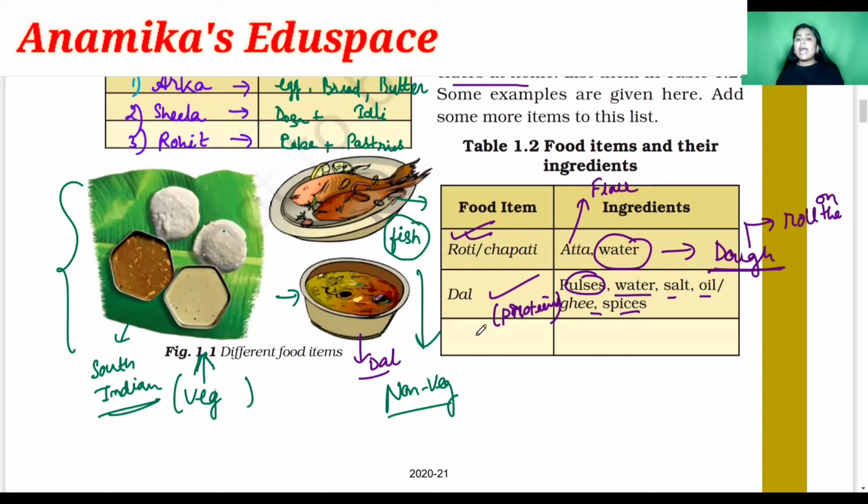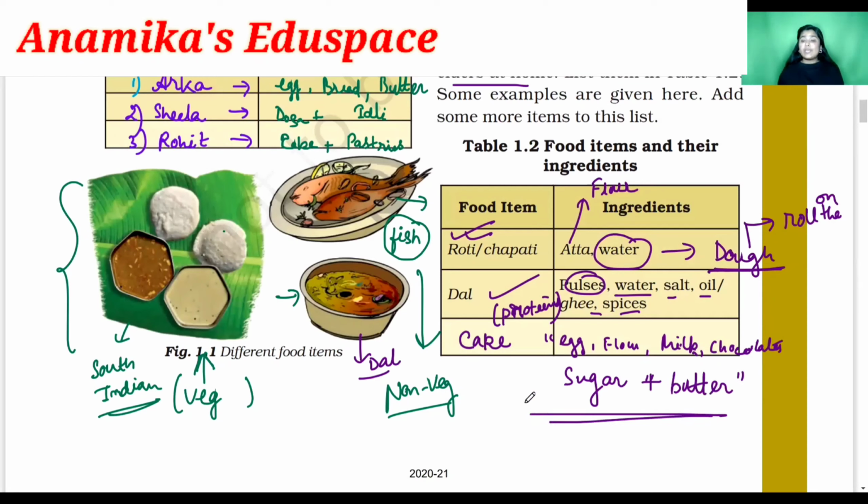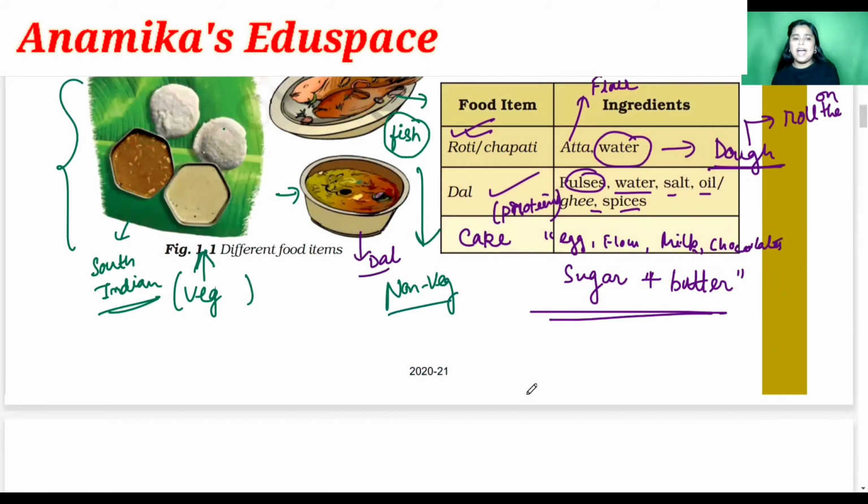Next, you can also add a food item, that is cake, because for preparing a cake you need lots of things. You need egg, you need flour, you need milk, you need chocolates, you need sugar, right students? You can add these things and butter to grease the cake, right? So cake is such a nice item and it is the favorite food of every child. Am I right? So let's go to the next part.